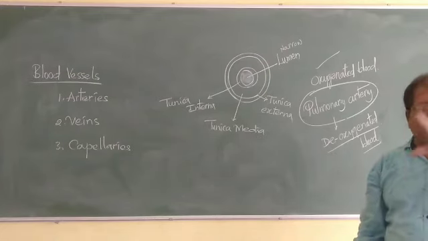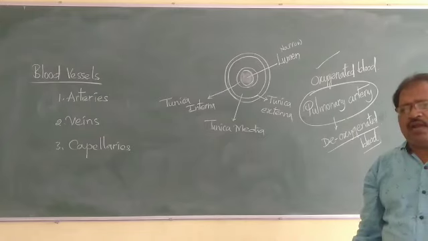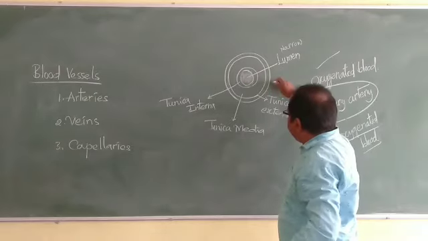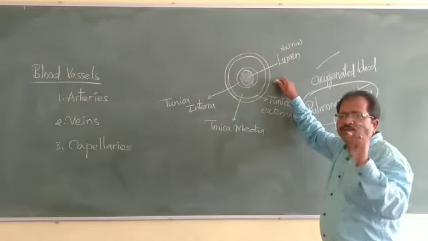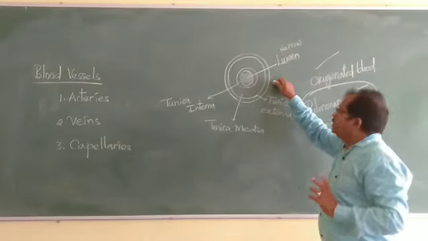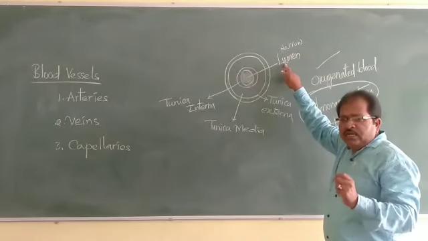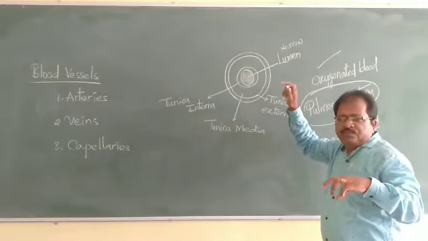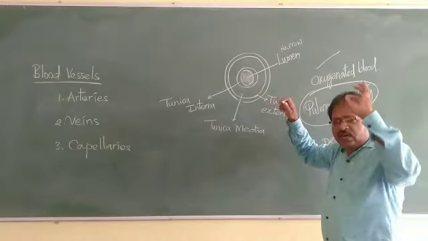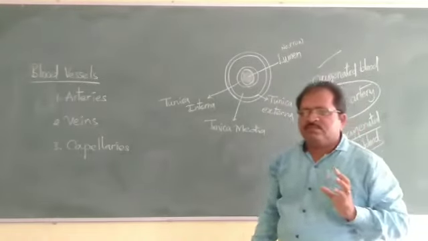Together these three layers are called the walls of the arteries. So the walls of the arteries are very thick and elastic in nature, and they have a narrow lumen, so that the flow of blood in the arteries can withstand a lot of pressure.